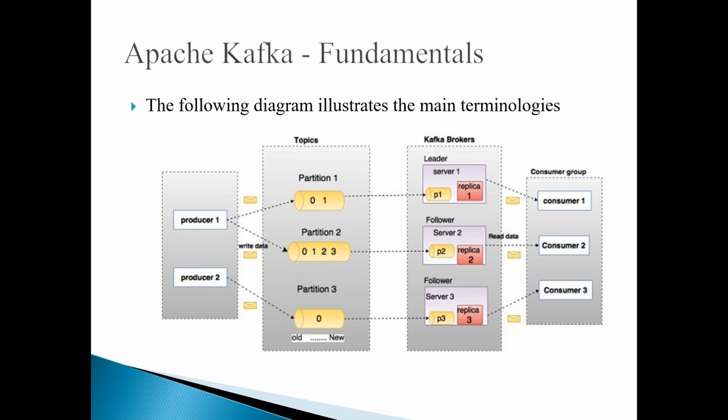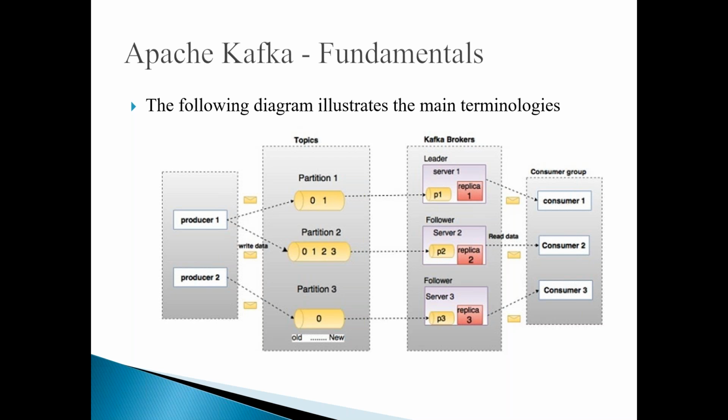If you observe this diagram, here you can understand the main terminologies related to Kafka. Here you can see Kafka brokers. In the Kafka brokers, you can see a leader and you can see followers. And again, you can see replicas, replica 1, 2, 3, like that. And again, you can see some topics. And within the topic, you can see the partitions, partition 1, partition 2, partition 3, etc. And again, you can see some numbers 0, 1, 2, 3, etc. So I'll explain what this is.